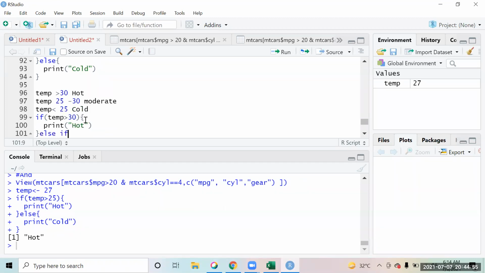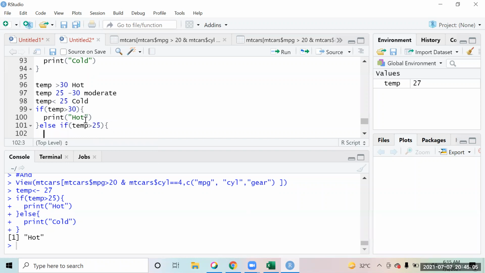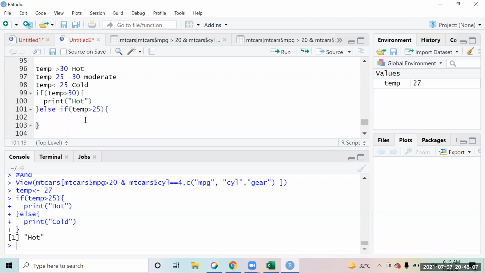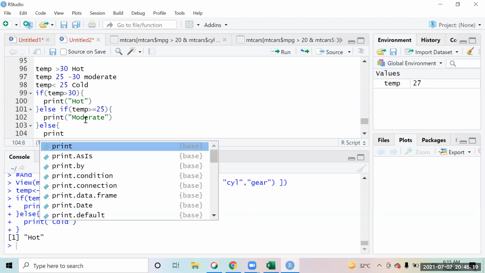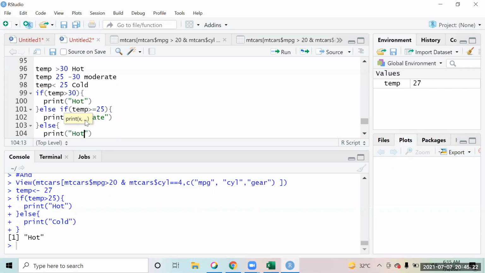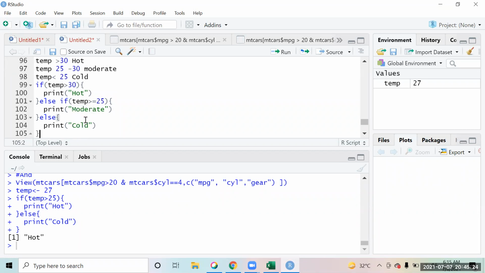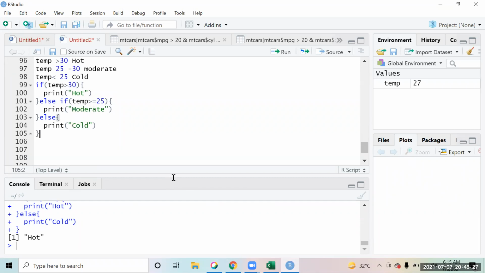Else if, the second condition: suppose the first condition fails, I'm checking if the temperature is greater than or equal to 25, I'm going to print moderate, and else we are going to print cold. So we can write multiple conditions. As many conditions as you want, you can keep writing them in this if condition.